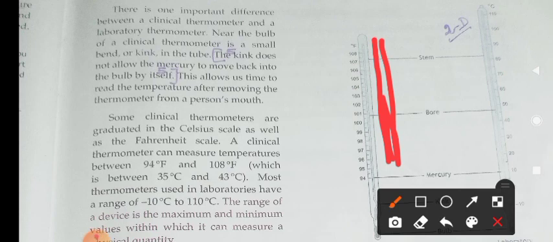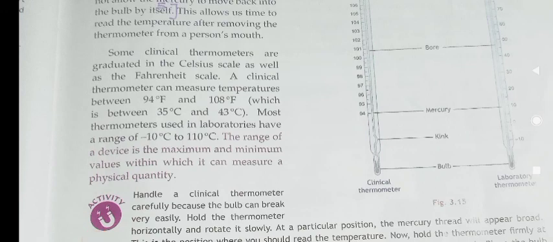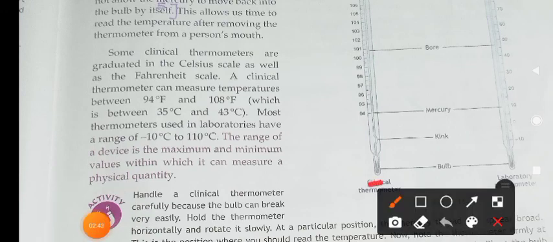It has a bulb-like structure. This bulb-like structure holds the mercury in it.